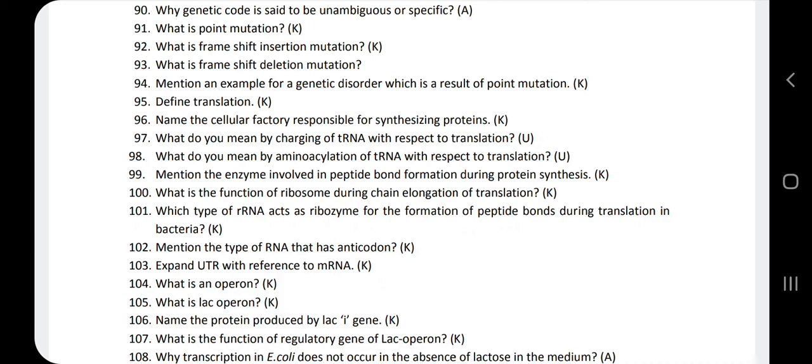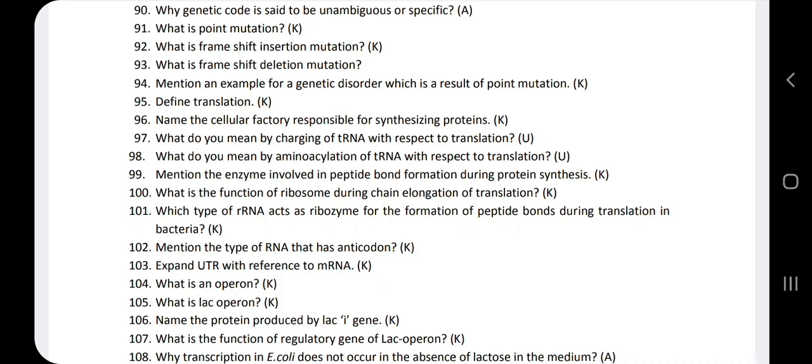So when you are writing in the exam, your answer should be: the activation of amino acids in the presence of ATP and linking to their tRNA is called charging of tRNA.